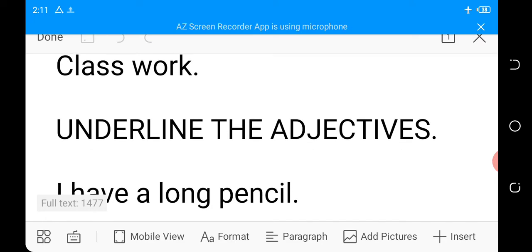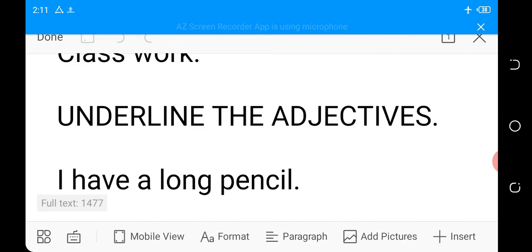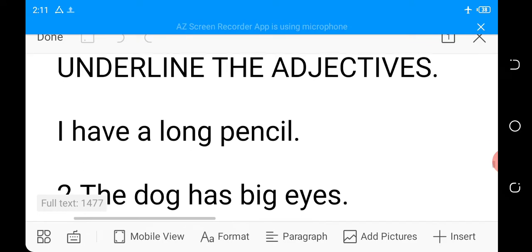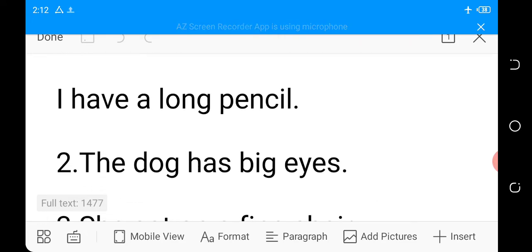Good. Now, before we go to classwork, I would love you to mention at least three adjectives orally. Mention them. Good, good, I love you. Now let's go to our classwork. The instruction says, underline the adjectives. In each sentence, you will find an adjective. Underline each. Like exercise 1.